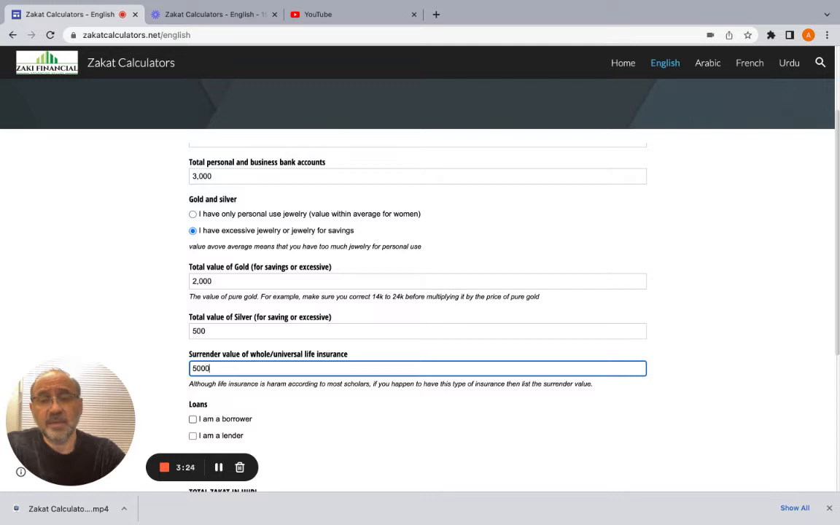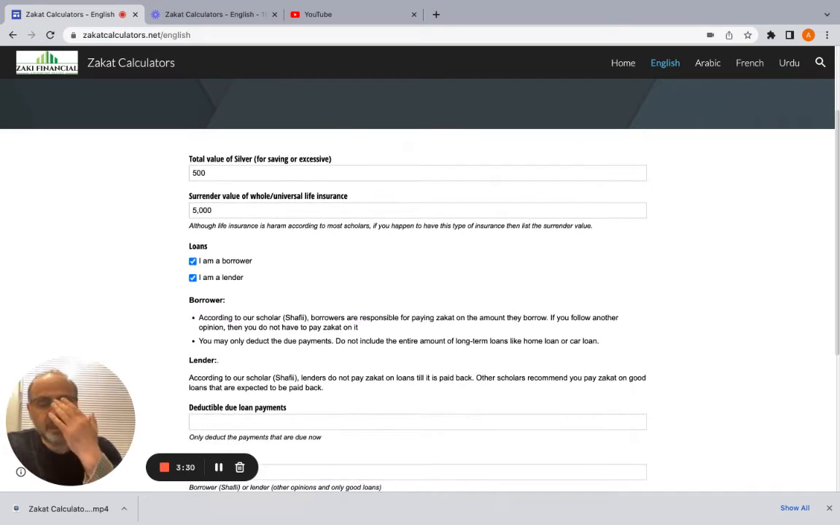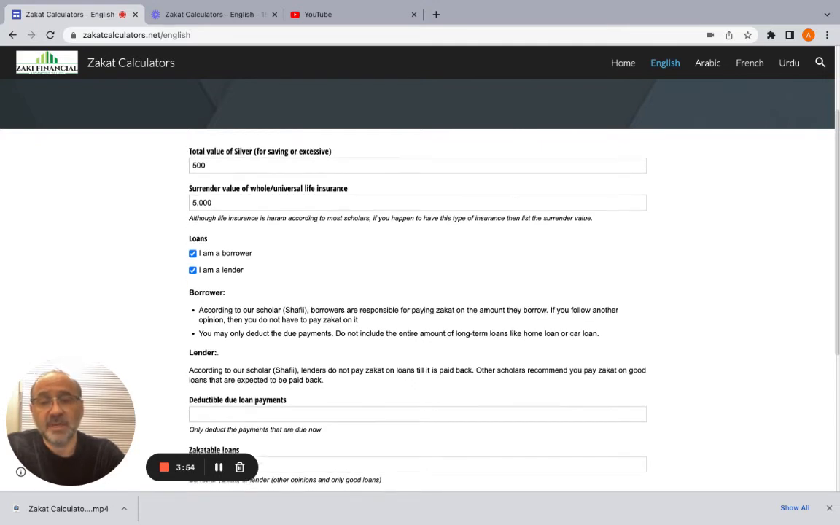The last issue we're going to mention in personal zakat is borrower and lender. So if you have a loan or if given a loan, then we're going to talk about those situations. Now, our scholar is from the Shafi'i madhab, and they are of the opinion that the borrower is responsible for that money and paying zakat on that money. And we lean also towards that. But this calculator has the flexibility for the other options.